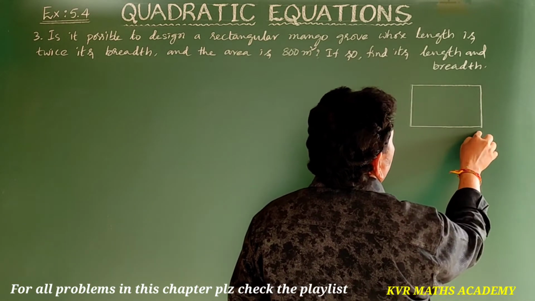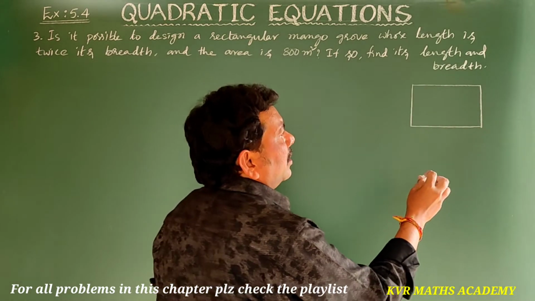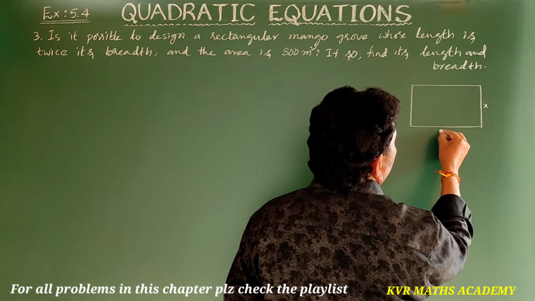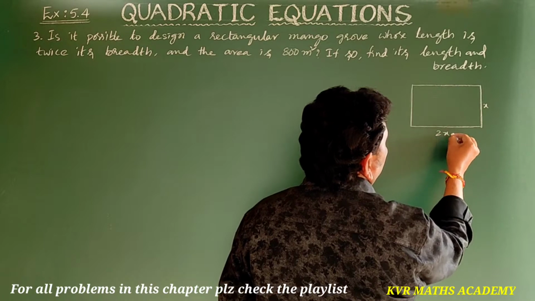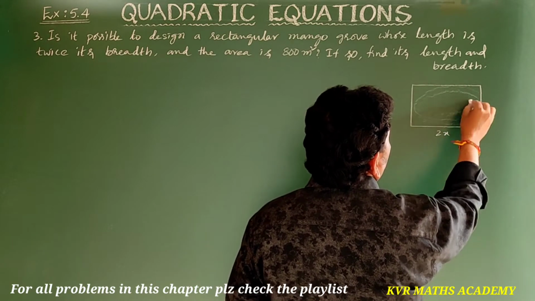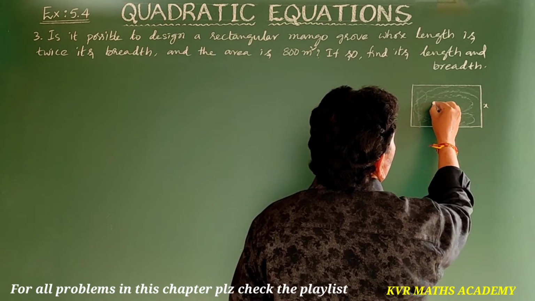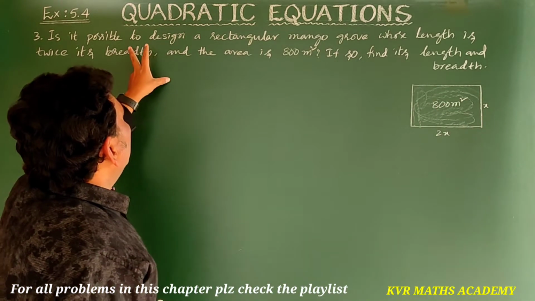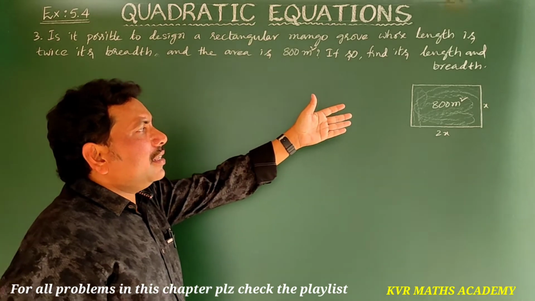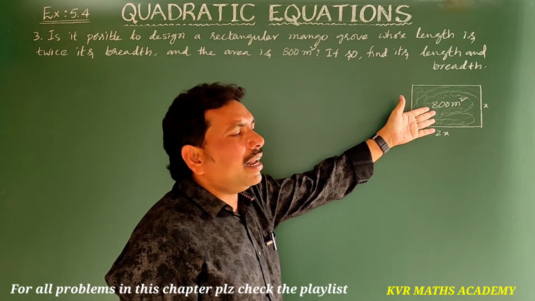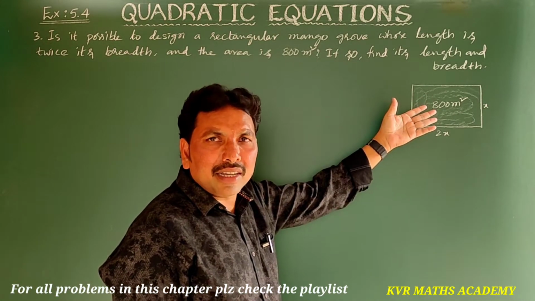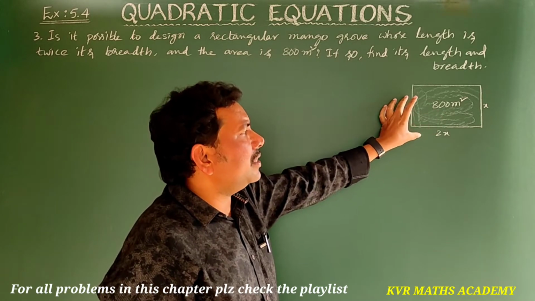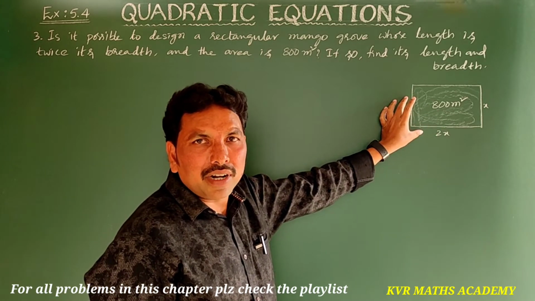So, length is twice its breadth. Suppose breadth is x meters, then length will be 2x, right? Next, the area is given as 800 meters square. Is it possible to design this type of rectangular mango grove? Yes, we can design this type of mango grove, right?